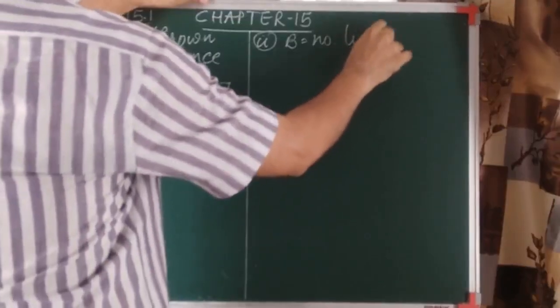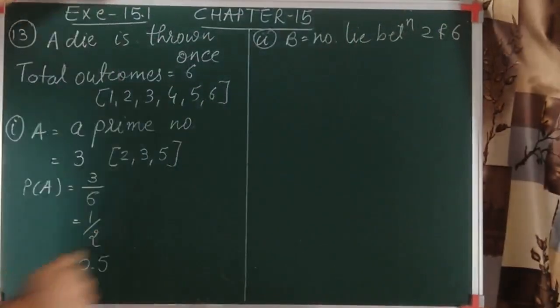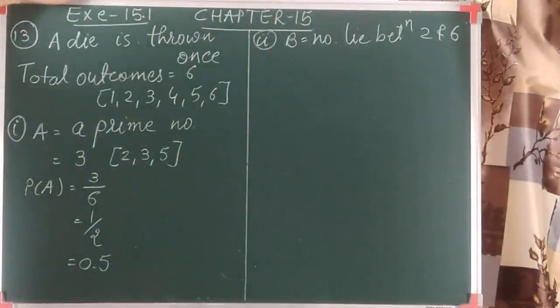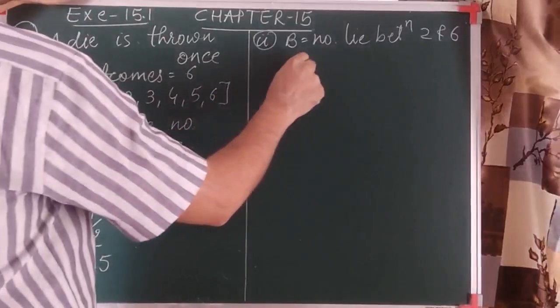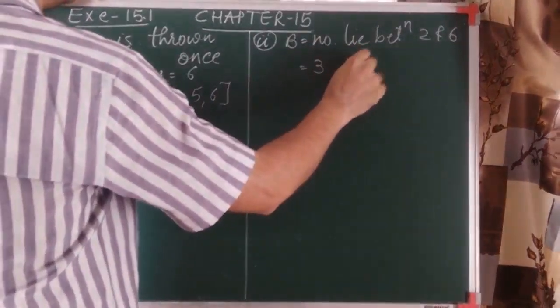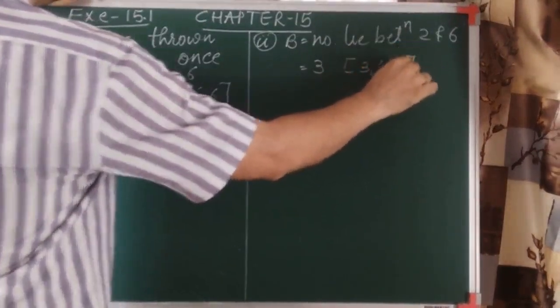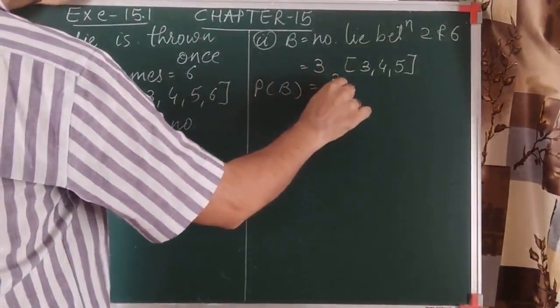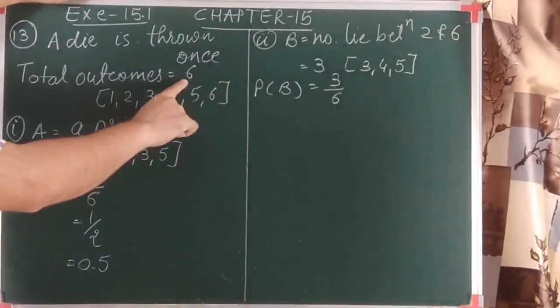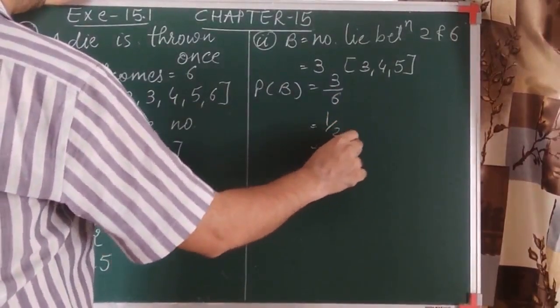Number lies between 2 and 6, which should not include 2 and 6. Between 2 and 6, we can say 3, 4 and 5. So again there are 3 favorable outcomes, that is 3, 4 and 5. So again the probability of this event is 3 by 6, favorable outcomes of this event and total outcomes. So again the answer is 1 by 2. So we can say it is 0.5.